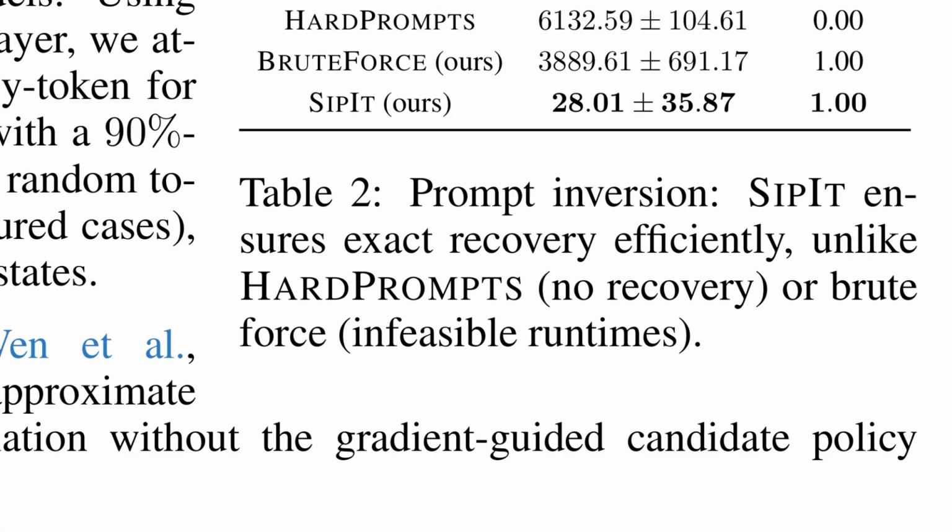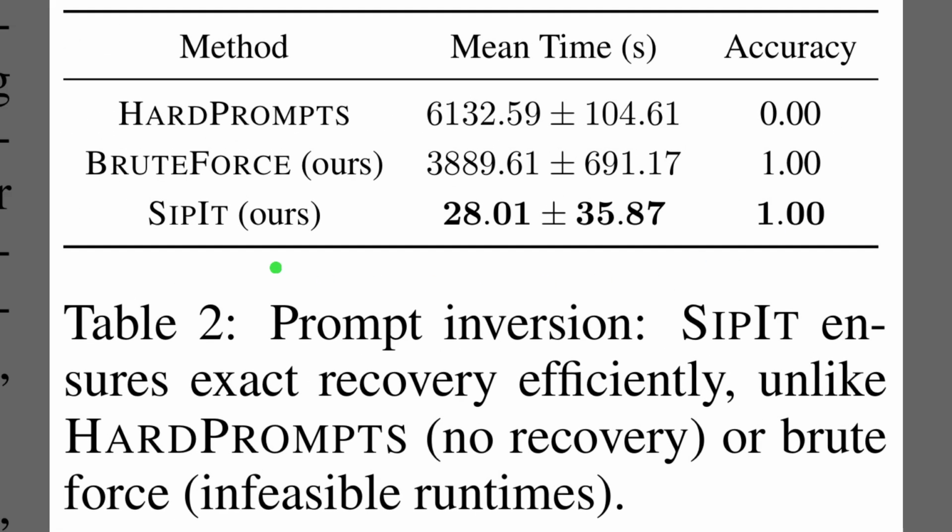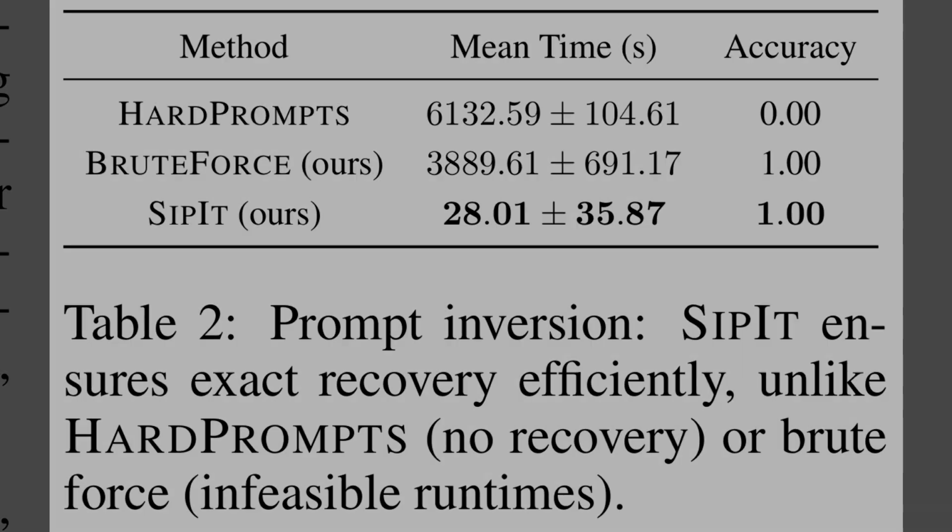So table 2 turns injectivity into practice by comparing inversion methods on the same prompts. SIP achieves perfect accuracy and does so quickly, because it tests candidates with a guided search rather than exhaustively checking every token. Brute force also reaches perfect accuracy, but needs orders of magnitude more time. Hard prompts, which tries to recover text by following gradient signals, fails to recover the true input.